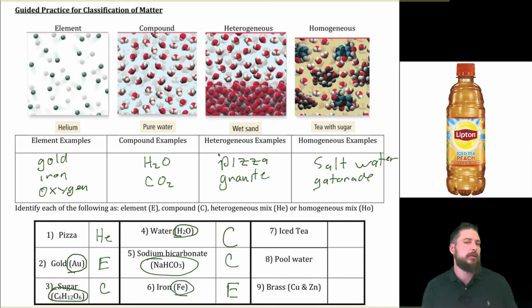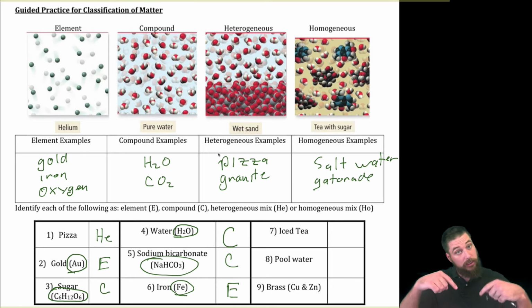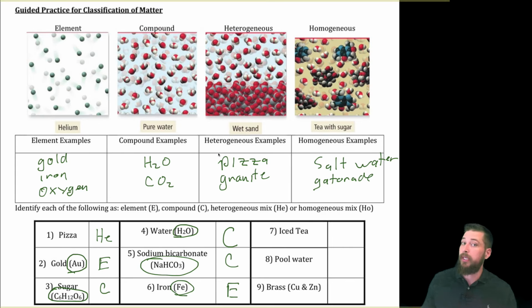However, what if you make some tea on your own and some of the tea leaves get in there and you see the little floaties in there, you can actually see the differences throughout. And so this one is up for debate. I'm going to go ahead and say that if it's iced tea that you make, maybe you have those little floaties around there, and we'll say that it's heterogeneous. But if it's iced tea from the store, we'll say it's homogeneous. So it all depends on if you can see the little floaties.